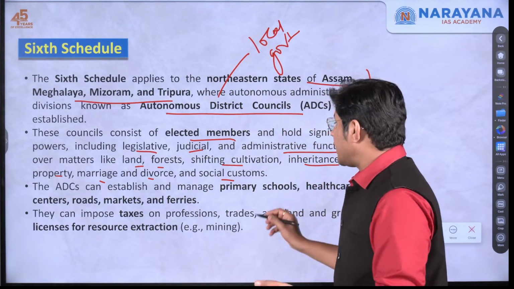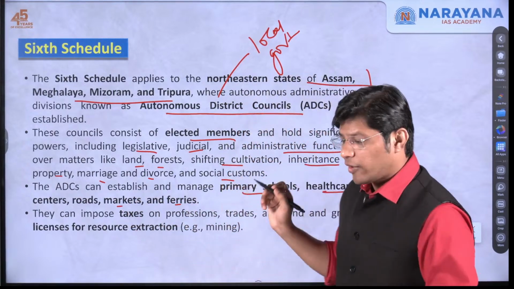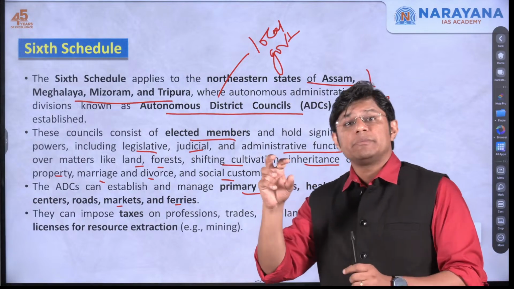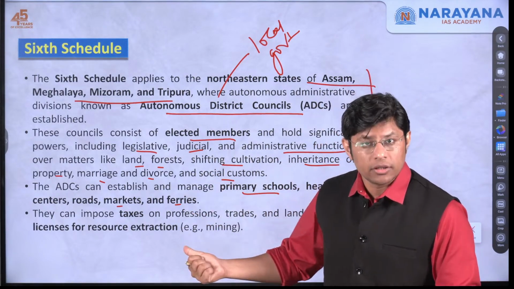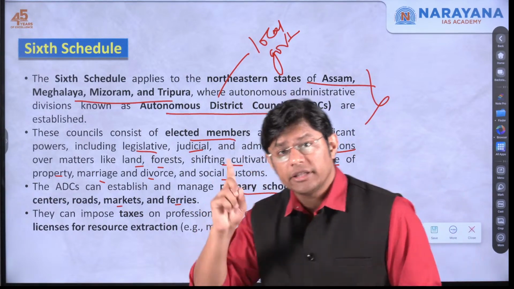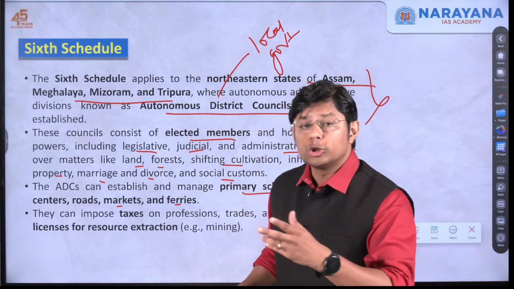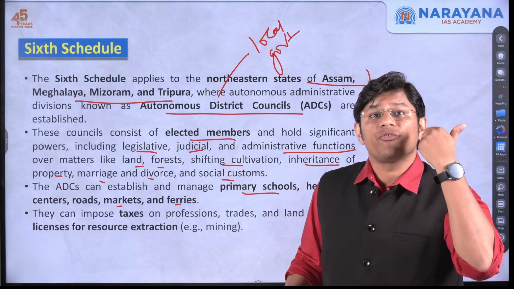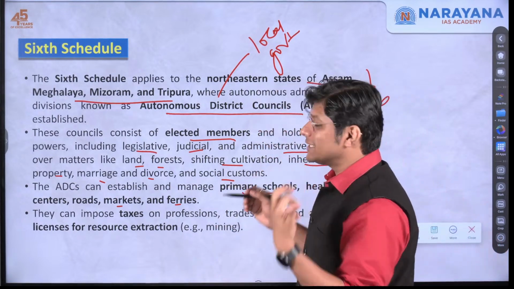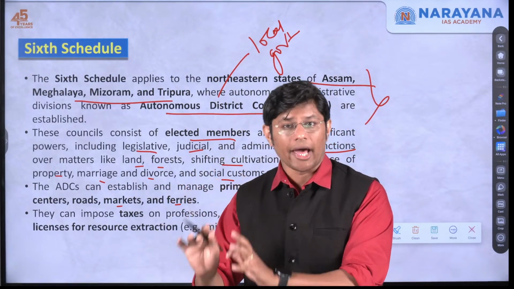They can also manage primary schools, healthcare, roads, markets, and cities. For example, the tribal people in Maharashtra cannot make laws and do not have judicial powers. But the people in the 4 northeastern states have these powers. They can also impose taxes. They also have financial power. This is how strong the autonomous district councils in the northeastern states are.